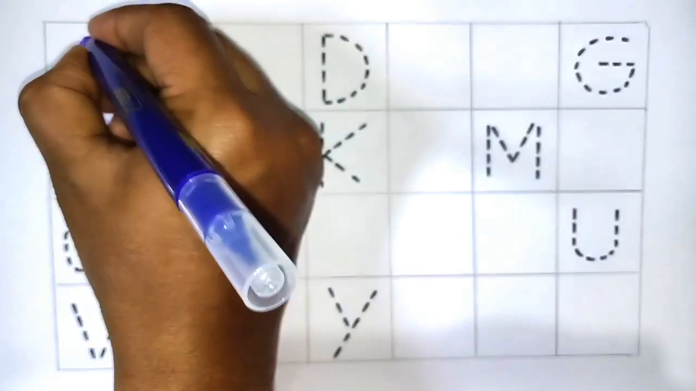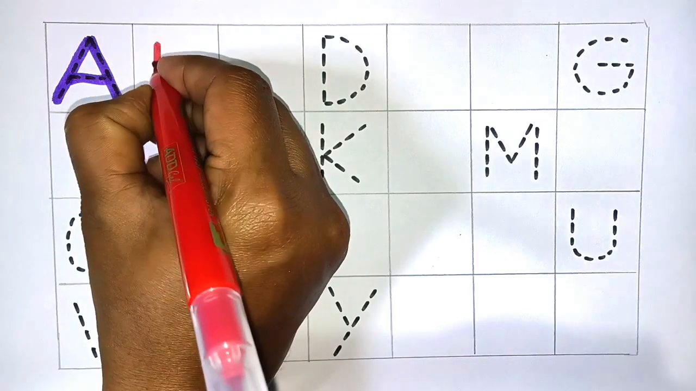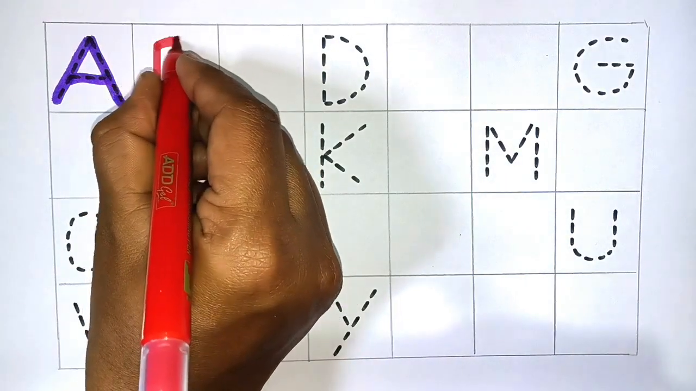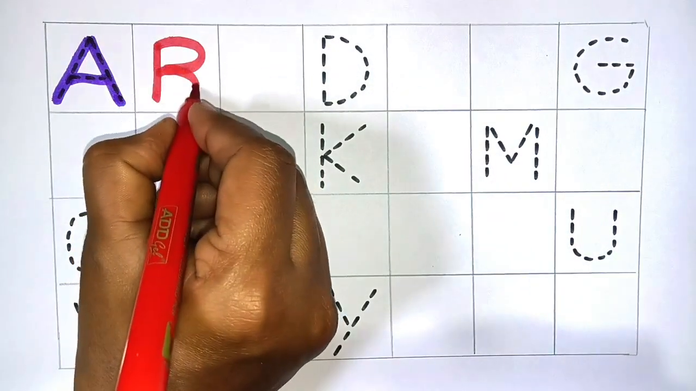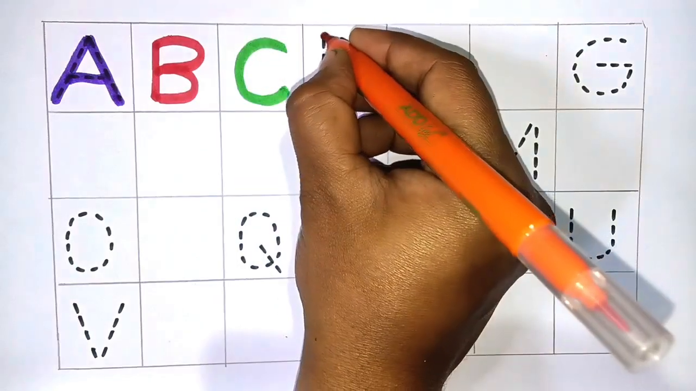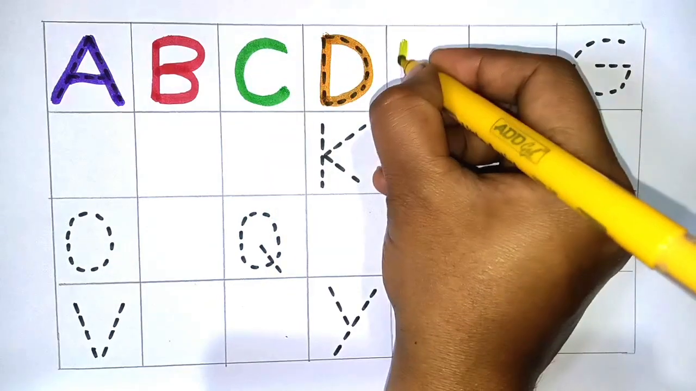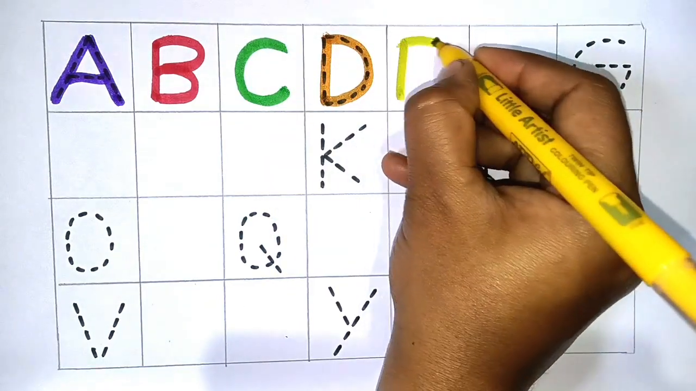A for apple. Next B for ball. Next C for cat. Next D for dog. Next E for elephant.